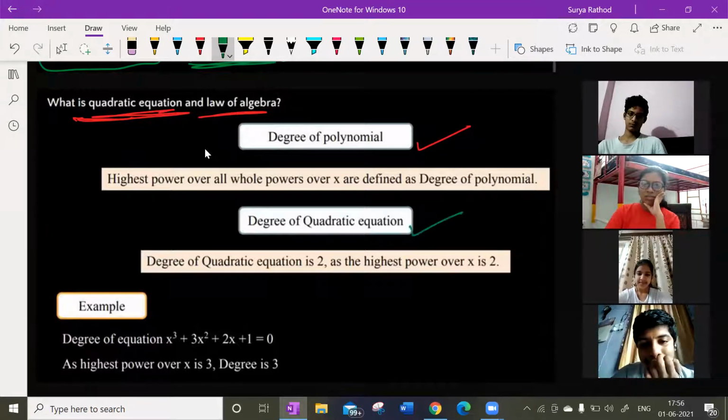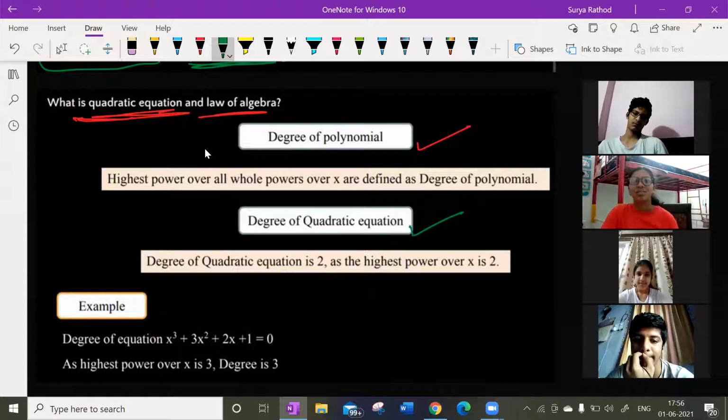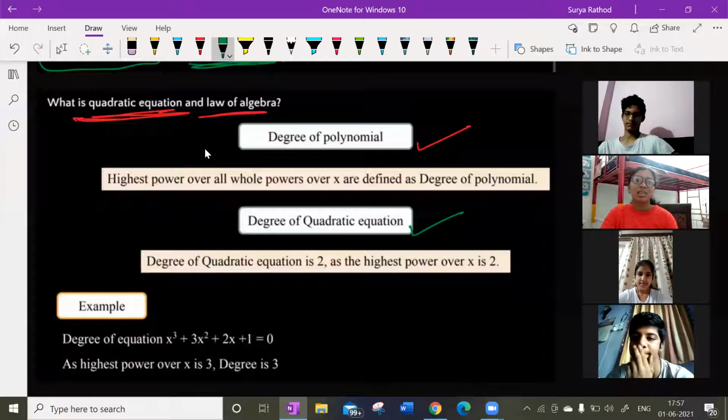Now, what is the degree of a quadratic equation, Anjali? Don't look at the screen. Look at the camera simply and say the answer. See, you are reading out over there and just saying the answer. Don't do that. What is the degree of a quadratic? It has a degree of 2. Yes, it has degree 2.